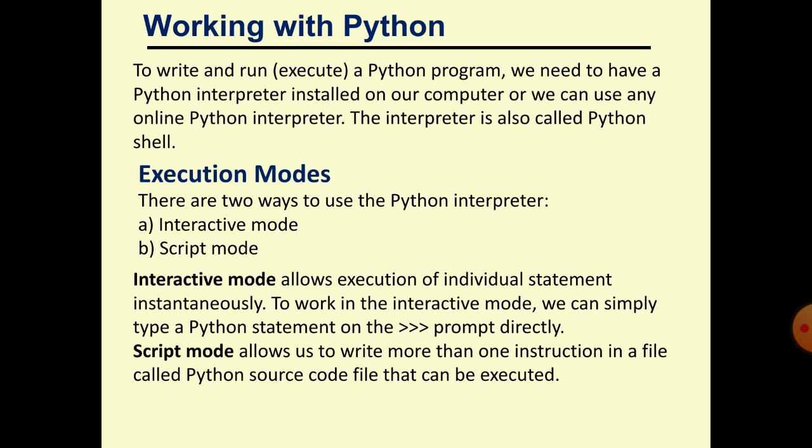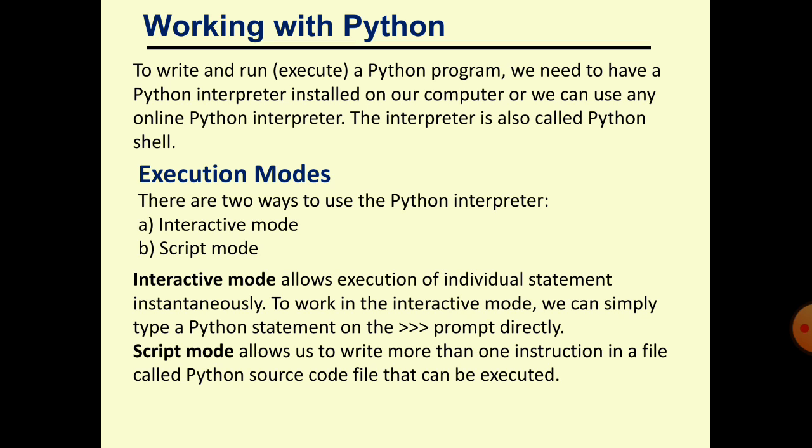To work in interactive mode, we can simply type the statement at the prompt and directly execute it. You can execute a single line of statement in interactive mode.